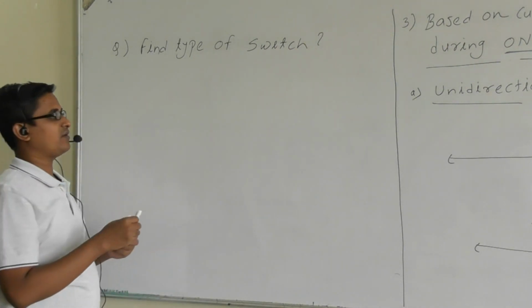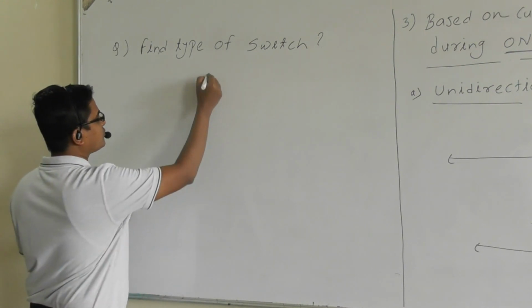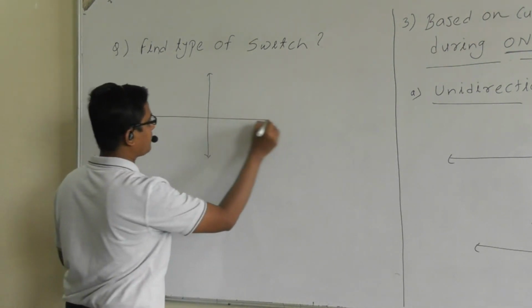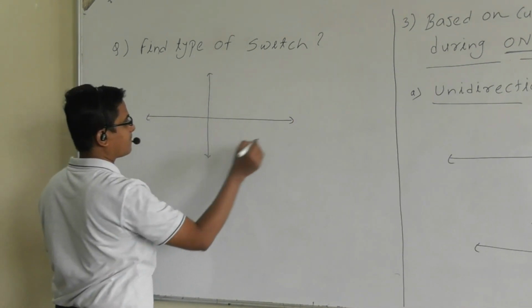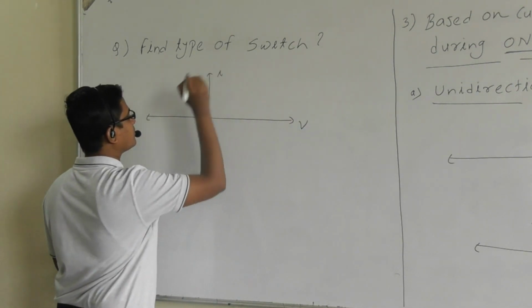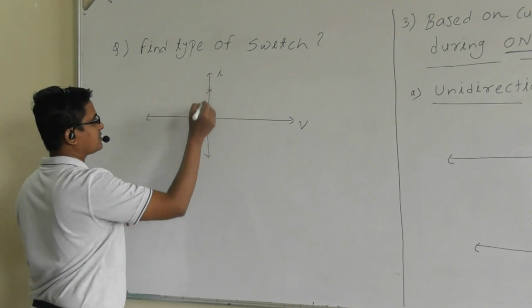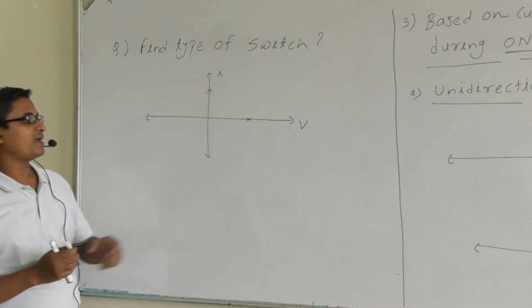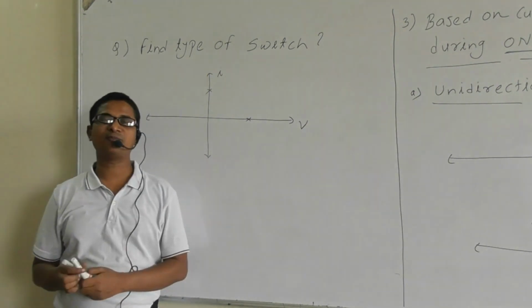And suppose they have given the operating points on the VI plane. Suppose the operating points are like this, right? What is the type of the switch?